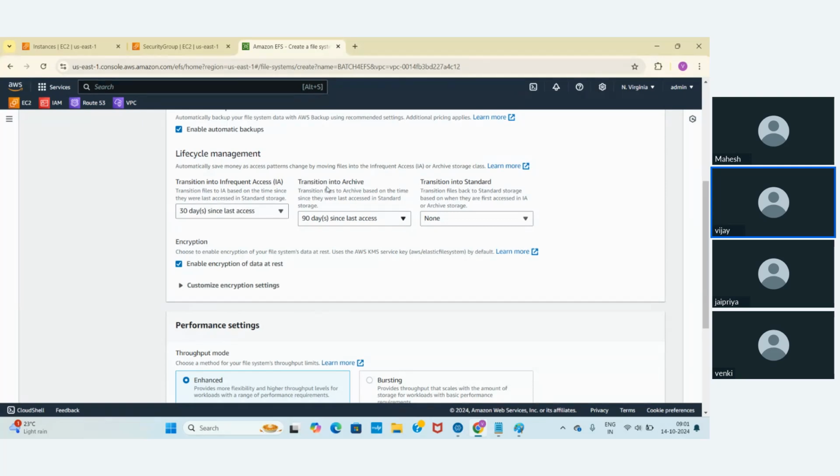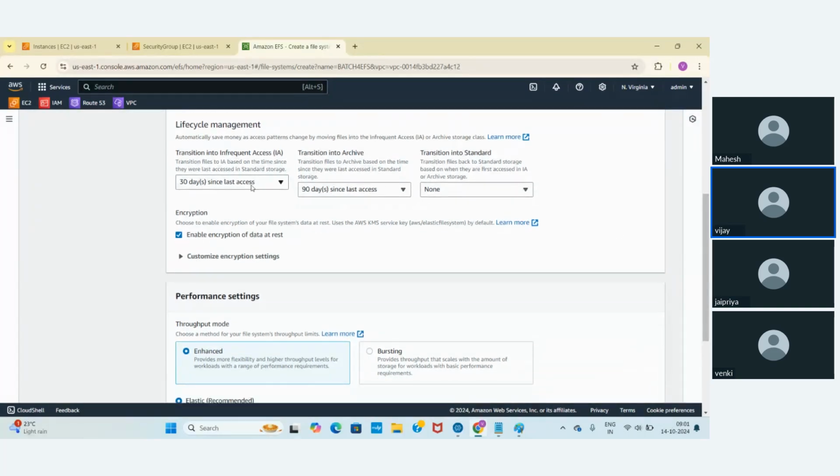Why are we keeping data in these classes? To decrease the cost. If I keep a file in the Standard class all the time, it is going to incur a lot of cost. Even for files which have not been accessed for many days, why would I keep them in Standard? That's why I maintain different storage classes. If it is not accessed for the last 30 days, it goes to Infrequent Access. If it is not accessed for 90 days, it goes to archive. If someone accesses it, it comes back to Standard.